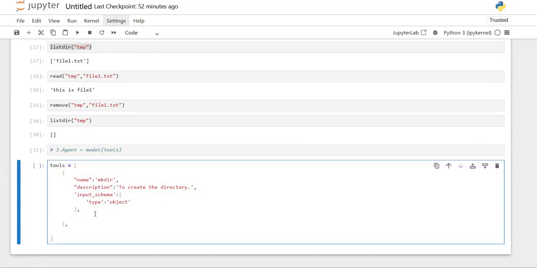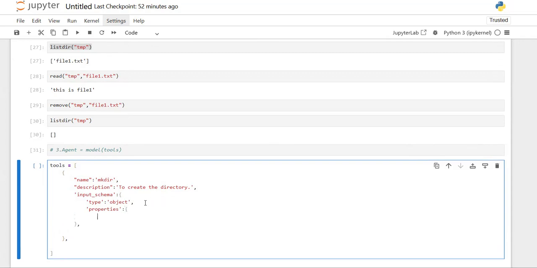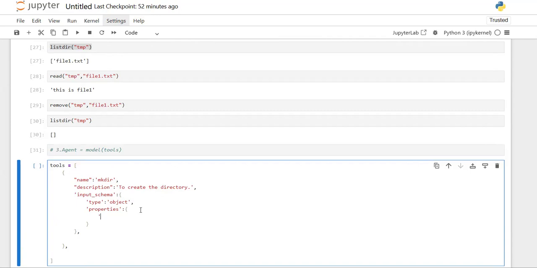How many variables are there? For that many variables, we must define the properties. In the properties, you need to define what that variable is and what the properties of that variable are. Properties refers to the type of that variable. The folder name is nothing but a string, so that's why I'm providing string.